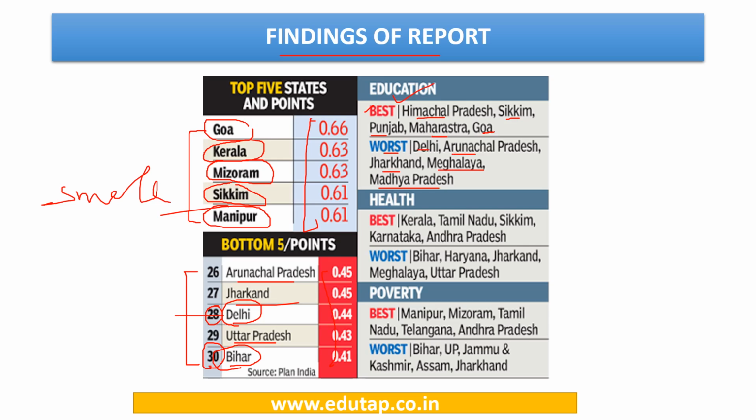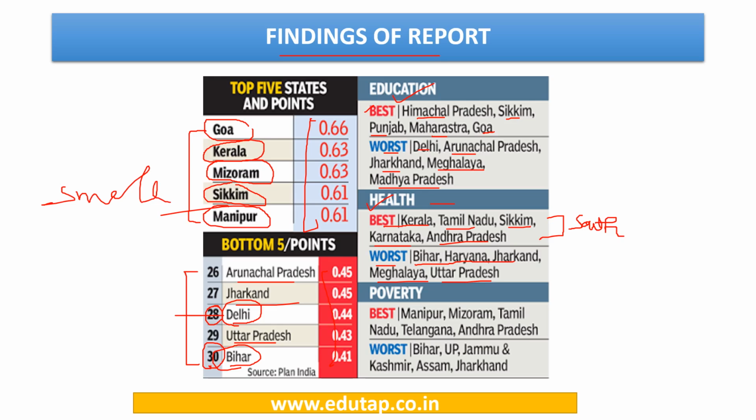Similarly, for health, the best performing states are Kerala, Tamil Nadu, Sikkim, Karnataka, and Andhra Pradesh. Here we can find that these are mostly southern states of India which are performing well on the health parameters, while those in the north are performing the worst. These are Bihar, Haryana, Jharkhand, Meghalaya, and Uttar Pradesh.